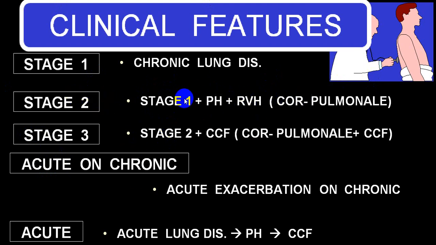This stage is also called compensated cor pulmonale. He will go into a decompensated stage. This is called the decompensated stage, and that we call acute on chronic. So acute exacerbation on chronic, we call decompensation that takes place in the presence of compensated cor pulmonale.